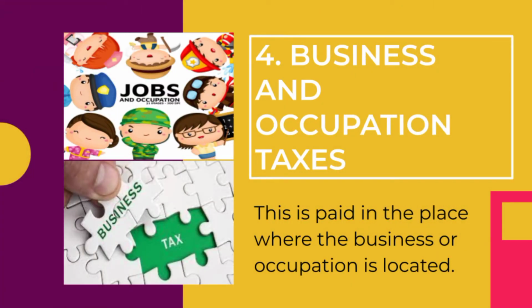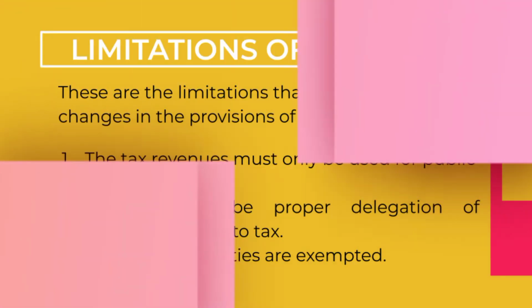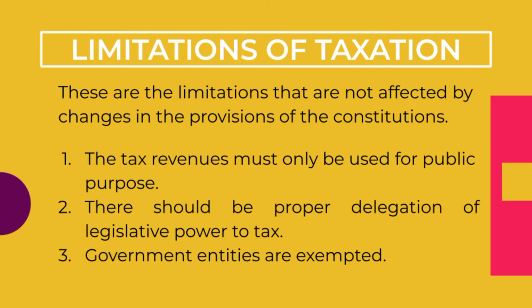Business and occupation taxes. This is paid in the place where the business or occupation is located. Next is limitations of taxation. These are the limitations that are not affected by changes in the provisions of the constitutions.